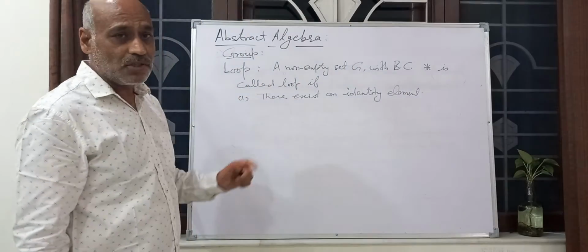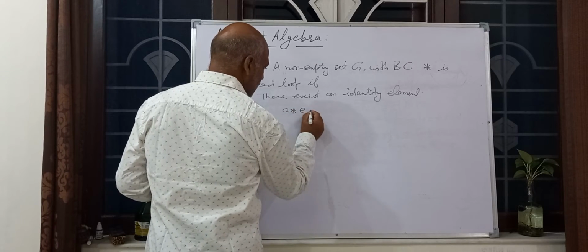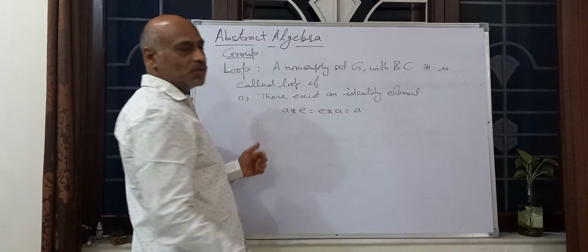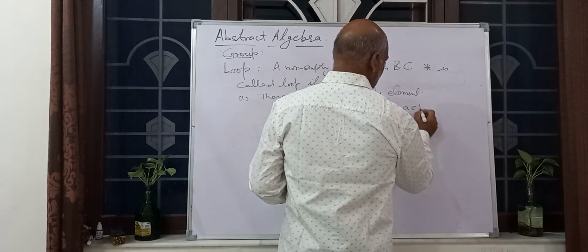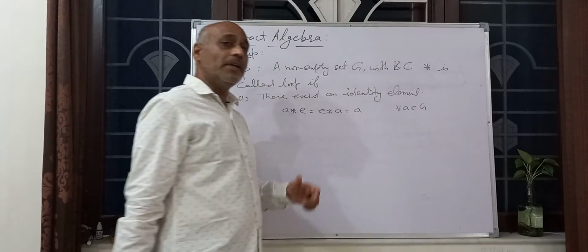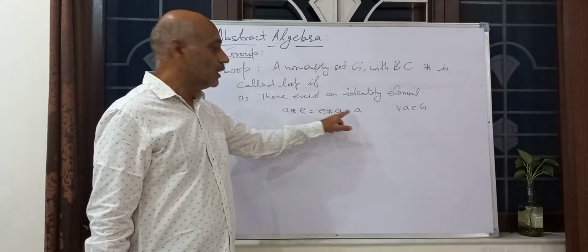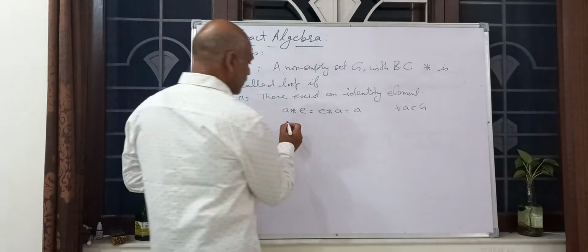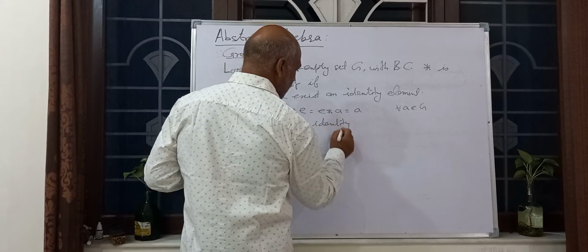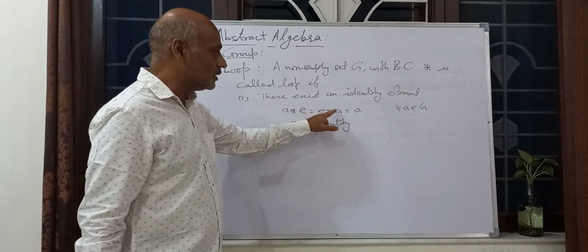So what is the definition of identity element? A star E and E star A is equal to A, for all A belongs to G. For all A belongs to G, if A star E is equal to E star A is equal to A, then E is an identity. E is known as identity.